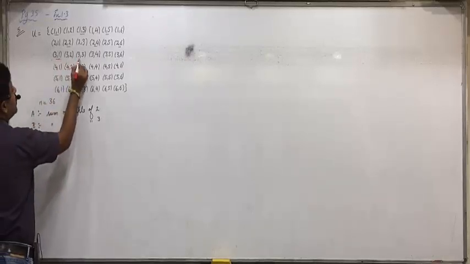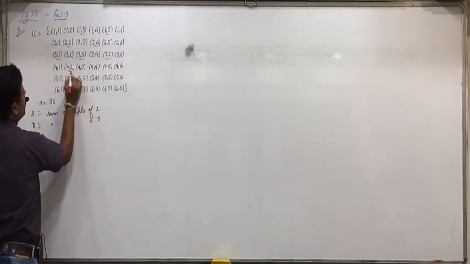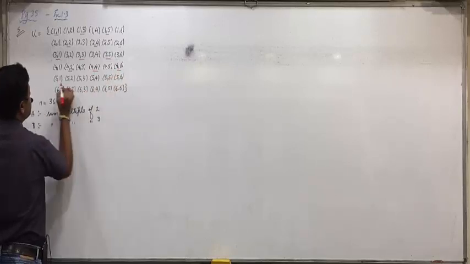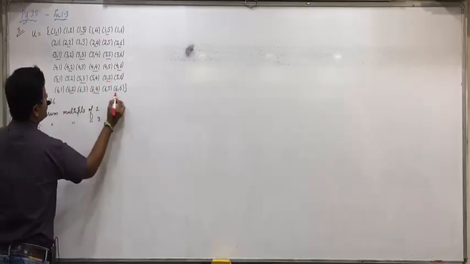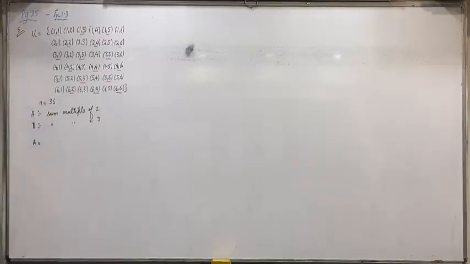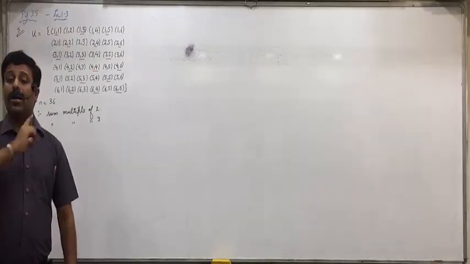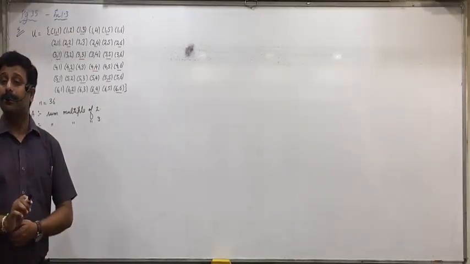Same way 3,1; 3,3; 3,5. 4,2; 4,4; 4,6. 5,1; 5,3; 5,5. 6,2; 6,4; 6,6. In all these cases, the sum is a multiple of 2. Raise your hand who did not understand this.